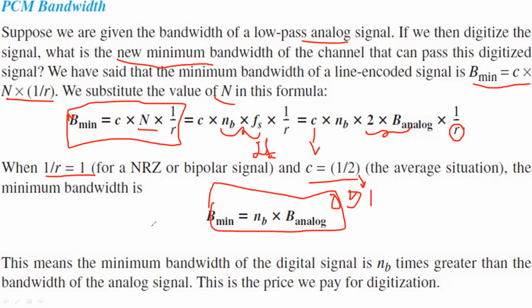This says that the minimum bandwidth of a digital signal is the number of bits times greater than the bandwidth of the analog signal. So this is the price we pay for digitization.